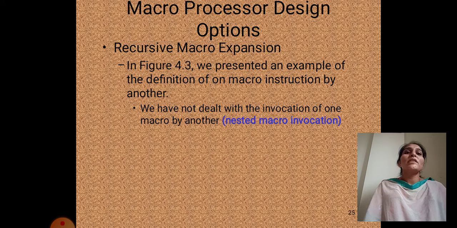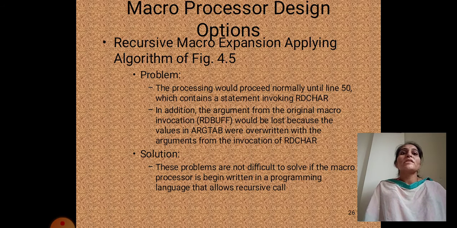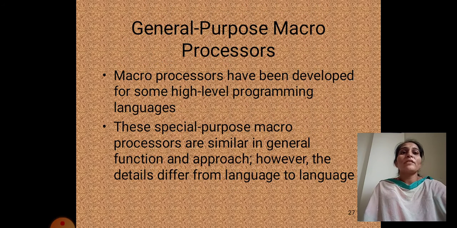Macro preprocessor design options. Recursive macro expansion. We presented an example of the definition of one macro instruction by another. We have not dealt with the invocation of one macro by another. There is nested macro invocation. Recursive macro expansion applies the algorithm, that is, the problem solution, here.